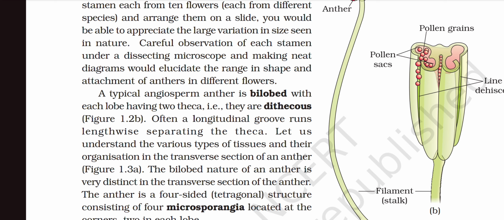A typical angiosperm anther is bilobed, with each lobe having two theca, that is, they are dithecous. Often a longitudinal groove runs lengthwise separating the theca. Let us understand the various types of tissues and their organization in the transverse section of an anther.